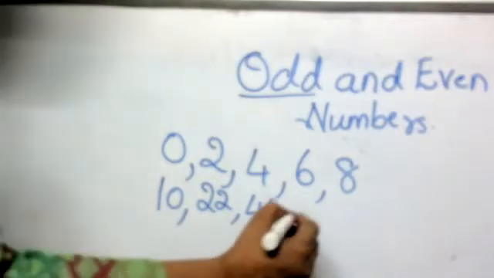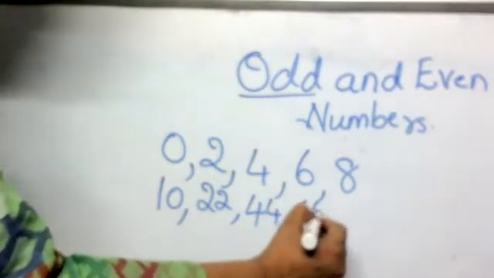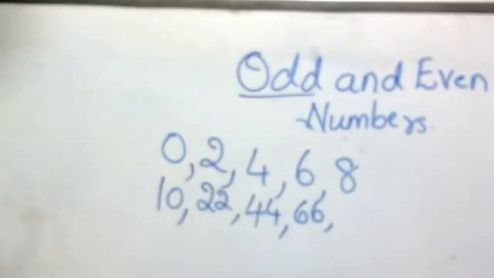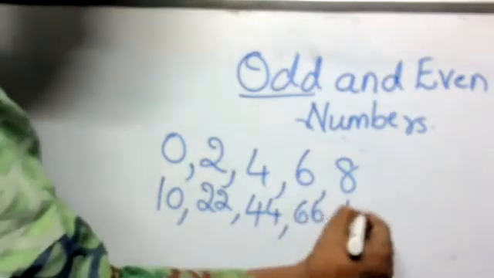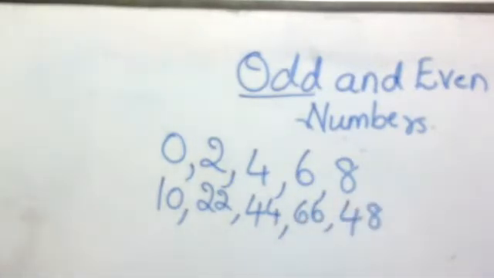Ending with 6, 66. Ending with 8, 48. So, even numbers are numbers which are ending with 0, 2, 4, 6, 8. So, let's learn a poem so that we can remember the even numbers. Even numbers, small and great, 0, 2, 4, 6, 8.